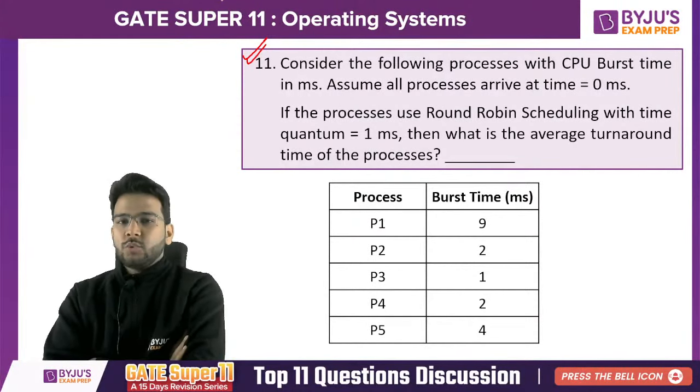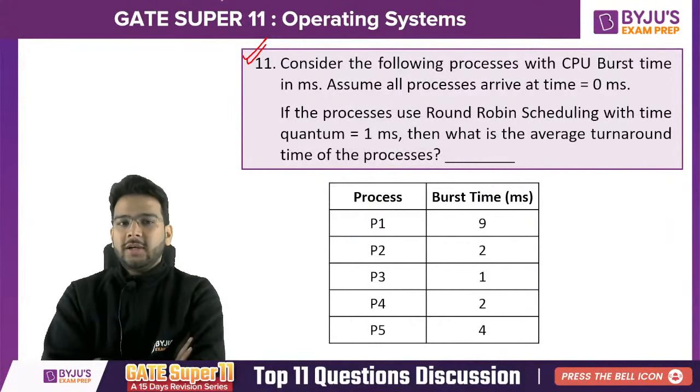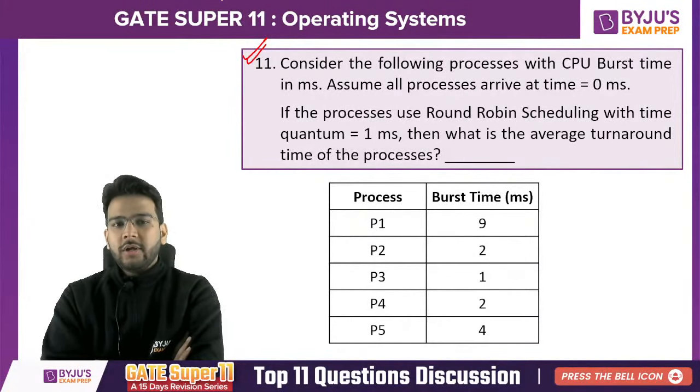In the GATE exam, not most, but I would say 5 to 10% of students don't do well even after having the knowledge, because they commit silly mistakes. So many silly mistakes they commit, and then they regret after the exam. That is not acceptable, right?